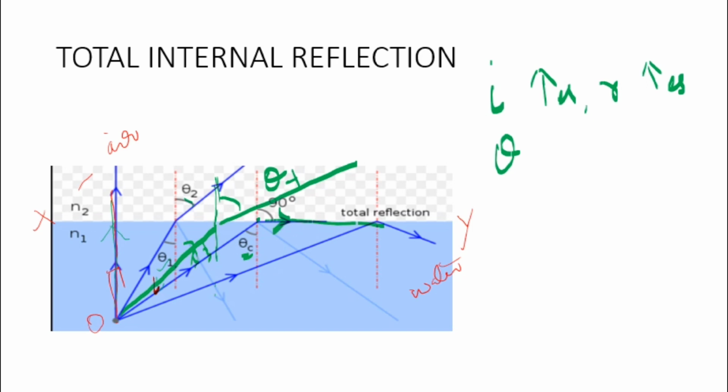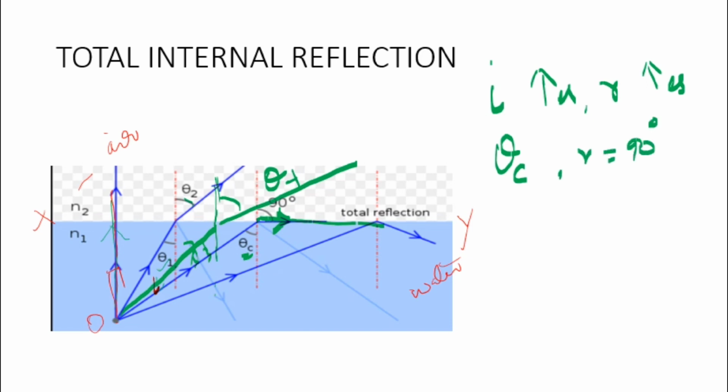For that angle theta c, the refracted ray just grazes the line of separation between the two media. It means the angle of refraction becomes 90 degrees.